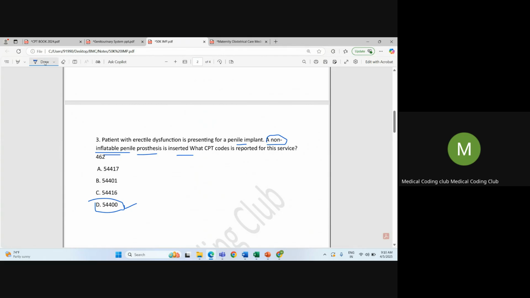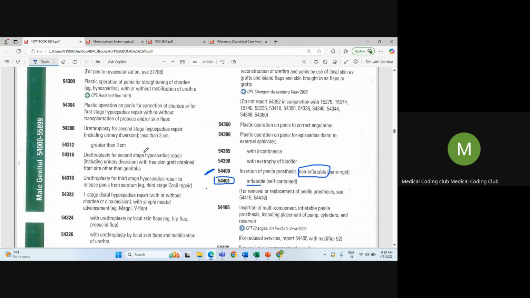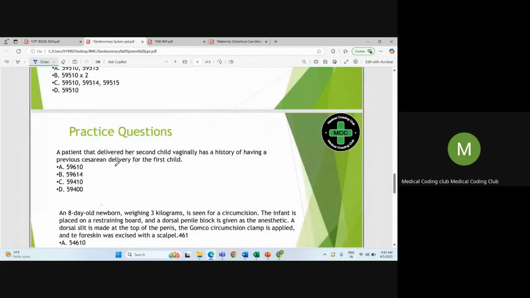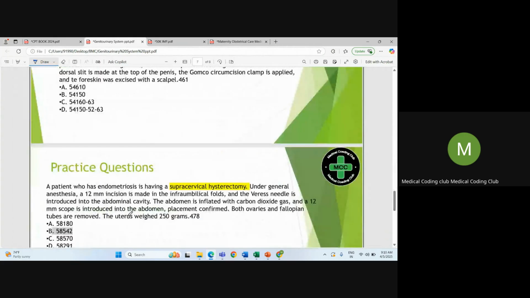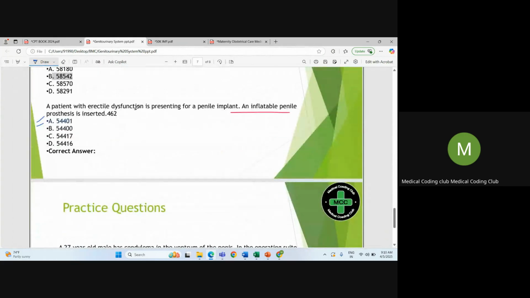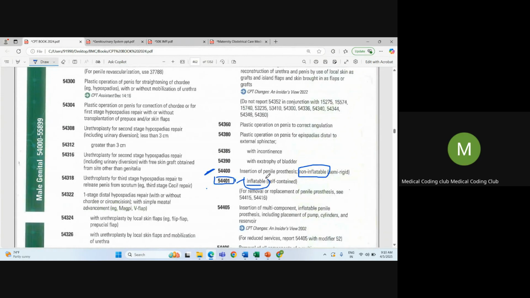So next, you can also see there is one more question here. A patient with erectile dysfunction presenting for a penile implant, and an inflatable penile prosthesis is inserted. So here the question is about inflatable. So you should select answer A, 54401, since they are asking inflatable. So make sure you are referring to both the keywords.